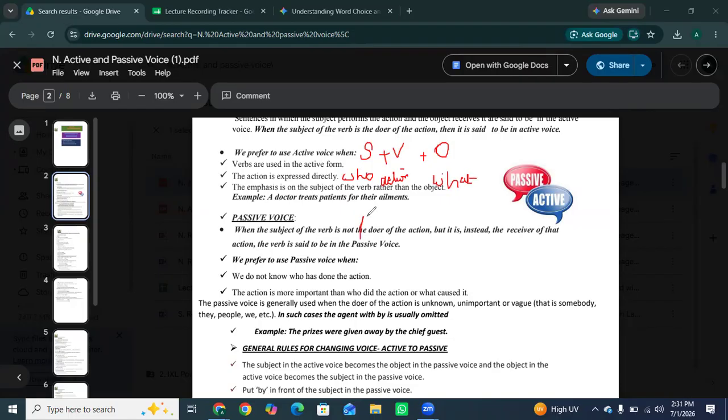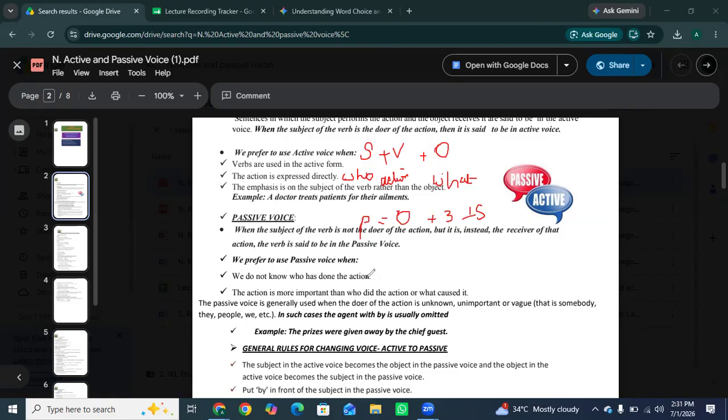In passive voice, the formula, let's discuss all this in detail, but you can simply see it like this: first comes the object, then the third form of the verb, and then the subject. Let's discuss an example: Ali eats an apple. This is the active voice, where who did it comes first. In passive voice: an apple is eaten by Ali.